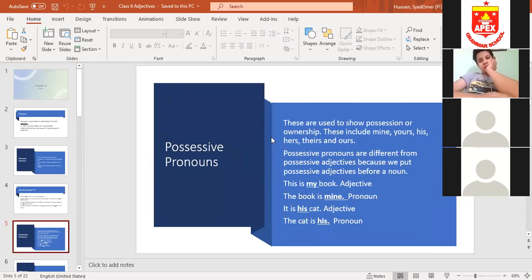Now students, the second type of pronoun is possessive pronouns. Possessive shows ownership, possession. The house is mine, the book is yours, the school is his, the house is hers, the books are theirs. So these are all possessive pronouns: his, mine, hers, theirs, and ours. Now remember the difference between possessive pronouns and possessive adjectives. It's extremely important to understand the difference.